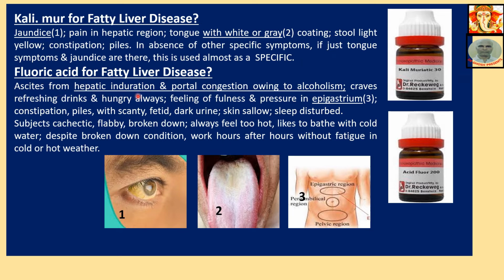Ascites from hepatic induration and portal congestion owing to alcoholism. Craves refreshing drinks, hungry always. Feeling of fullness and pressure in the epigastrium. This region is called the epigastrium region, just below the sternum. Central region is epigastrium. There is the right hypochondrium. This is the left hypochondrium. Constipation, piles with scanty pitted dark urine, skin sallow, sleep disturbed.